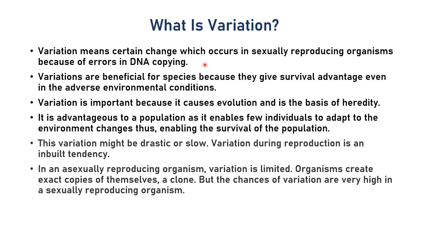Now how is this variation beneficial to the species? In certain cases these variations are very helpful for survival. Sometimes it becomes very advantageous, right?